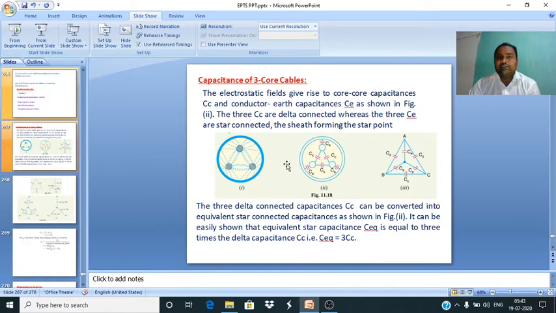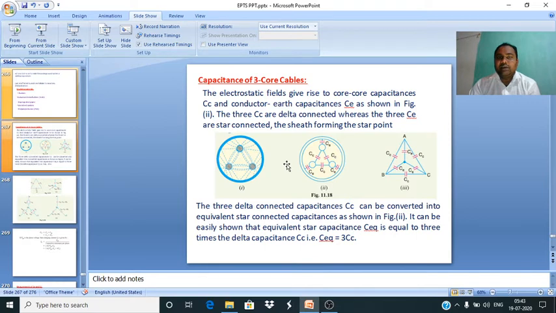So how is the capacitance effect formed? Any two conductors separated by an insulator, definitely the capacitance will exist. The capacitance of a single-core cable is very easy to find, but for a three-core cable, which has three conductors, it is difficult to calculate the capacitance.